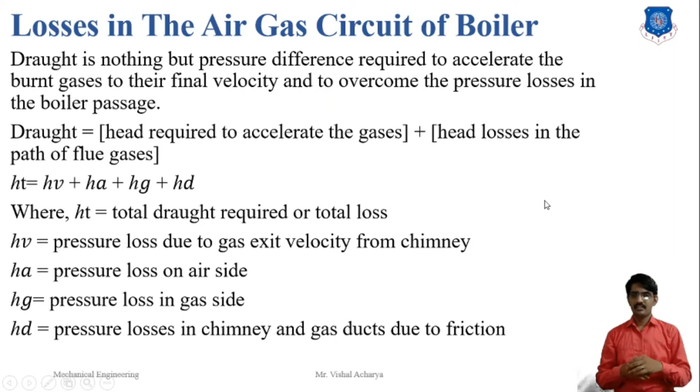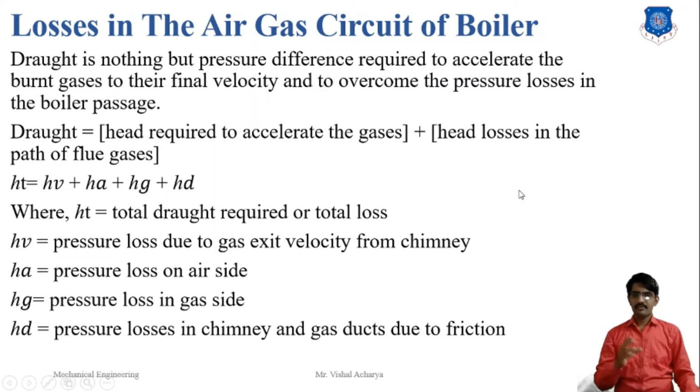Second, chimney and air duct losses due to friction, and objectionable losses like superheater, air preheater, and economizer. This type of loss is created by the pressure required to accelerate the gas flow through these devices.